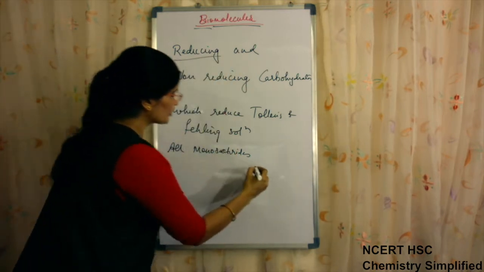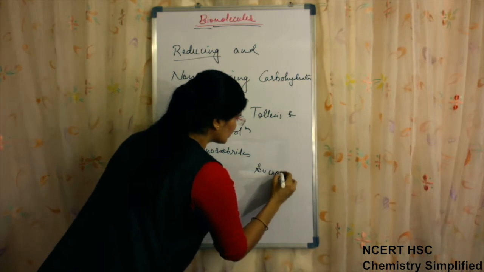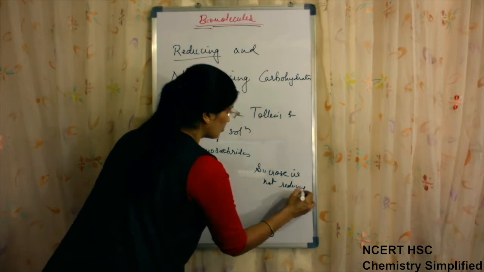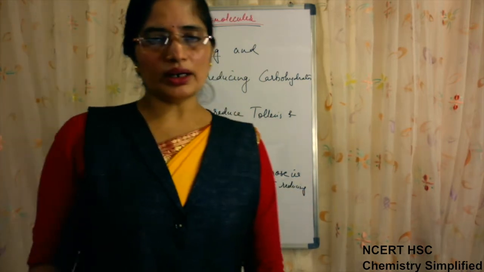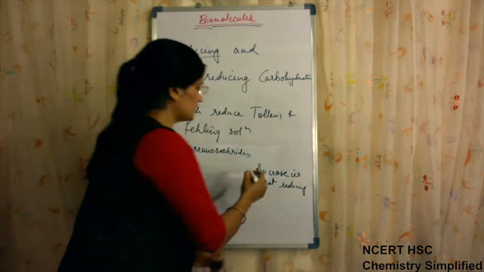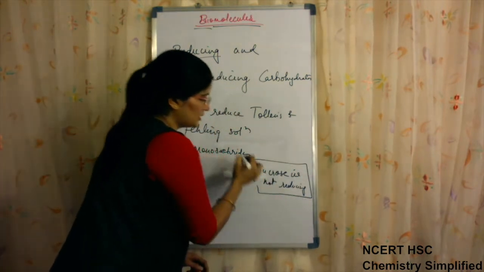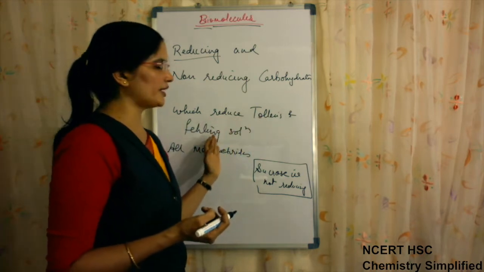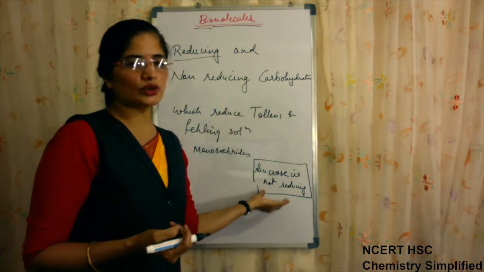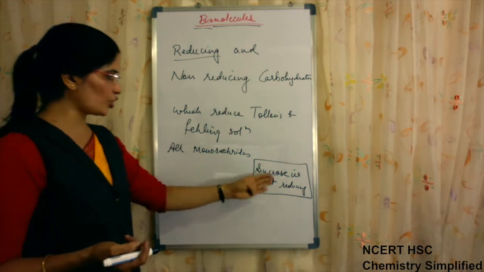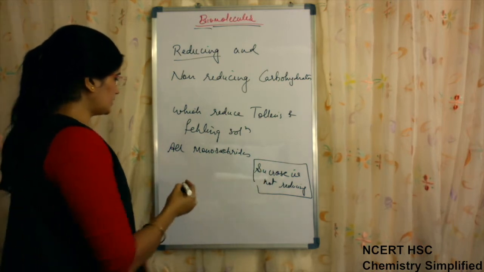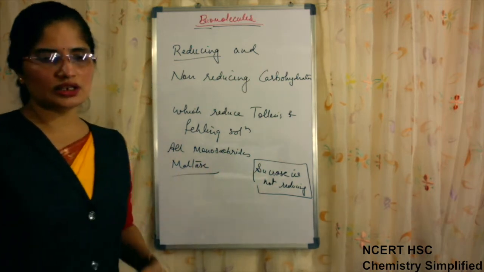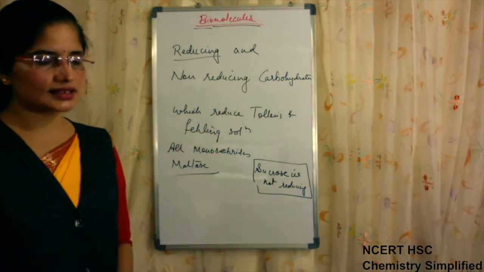For example, sucrose is not a reducing sugar because the carbonyl carbon needed to reduce Tollens or Fehling solution is bonded and not free to participate in the reaction. On the other hand, maltose is a reducing sugar. It is a disaccharide, but still reducing.